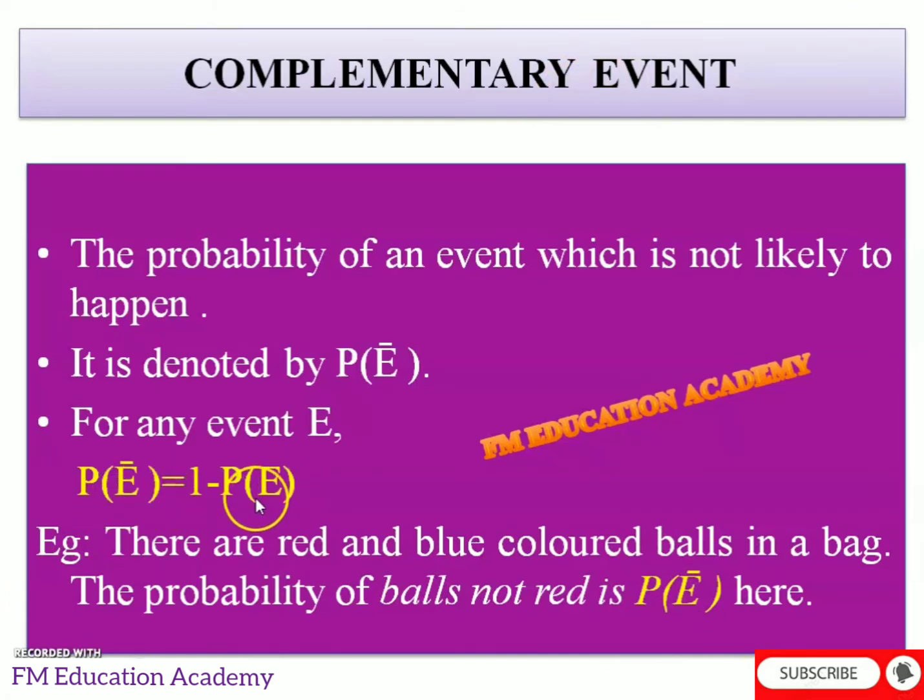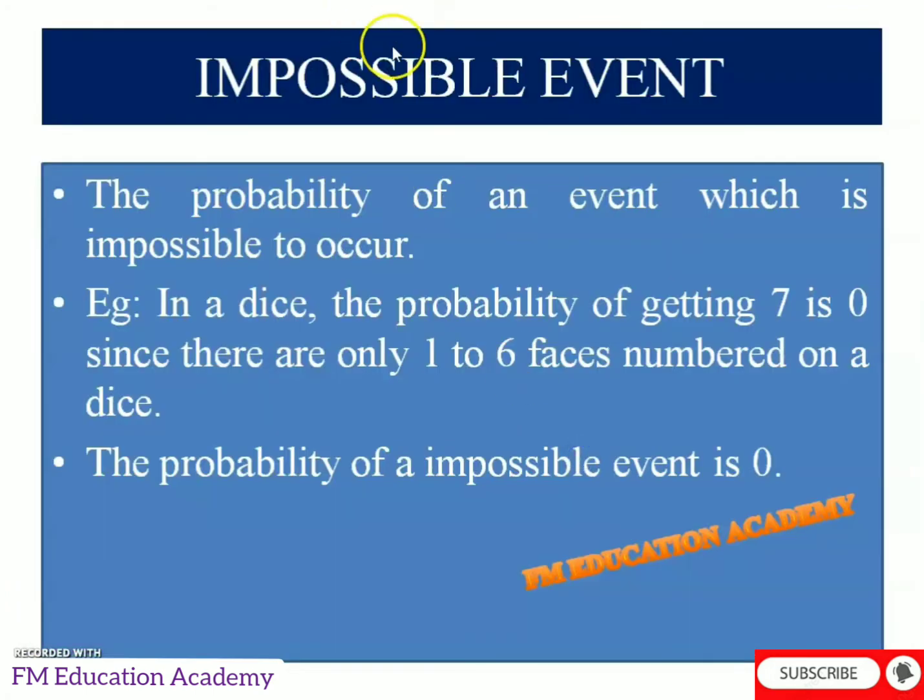P of E bar is equal to 1 minus P of E. And then, what is an impossible event? An event which is impossible to occur is called an impossible event. That is, that event will not occur at all. For example, in a die, the probability of getting 7 is 0.